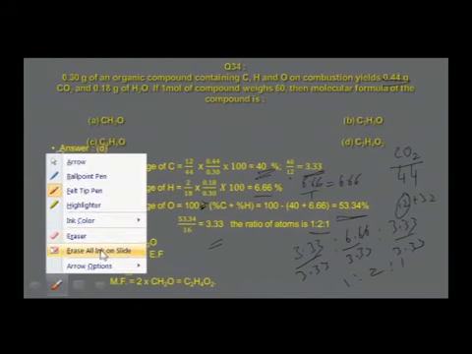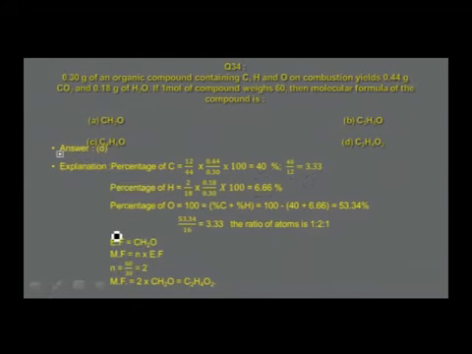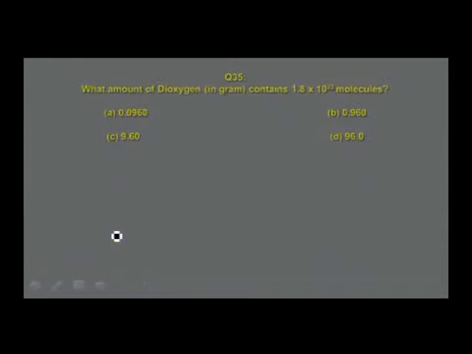So we now go to the next one. What amount of dioxygen in grams contains 1.8 into 10 power 22 molecules? Again, the question is about the mass and molecules relationship.